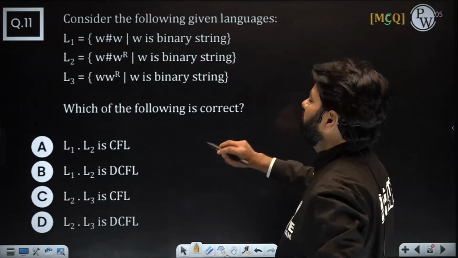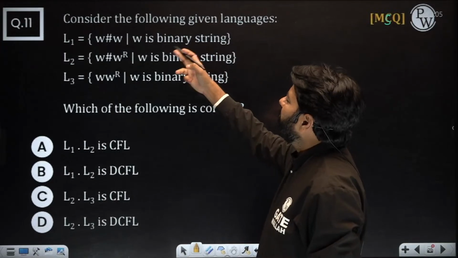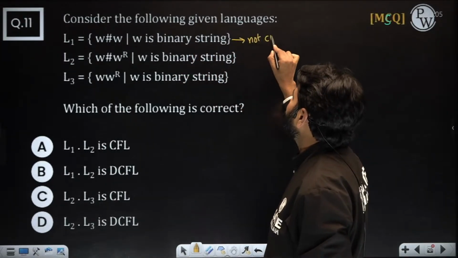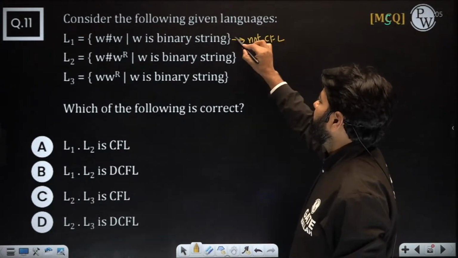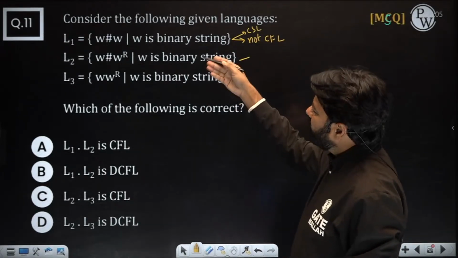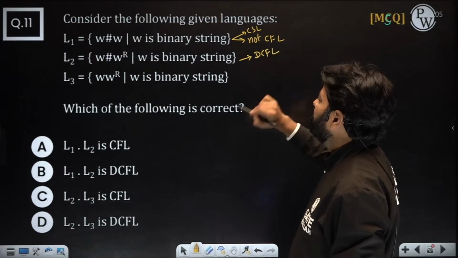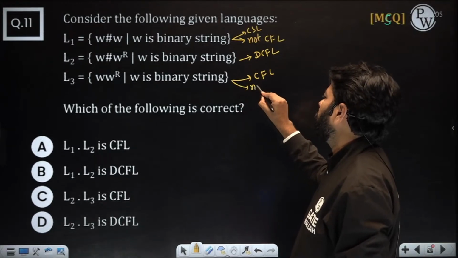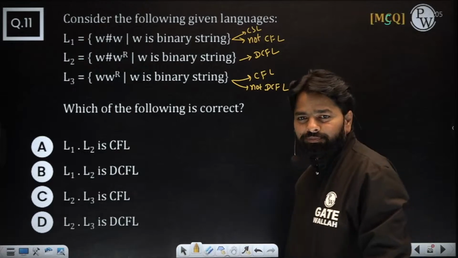First one, concatenation. First we'll understand what it is. Is it a CFL? No, right? It is not a CFL, as far as we know, it's a CSL. And this one is the reverse of the binary number, which we know is a DCFL. And this one is a CFL but not a DCFL, that you should know. Right, this is clear for everyone?